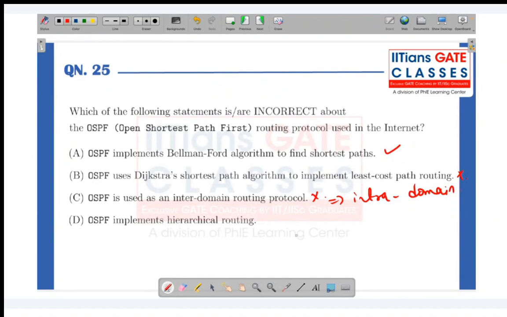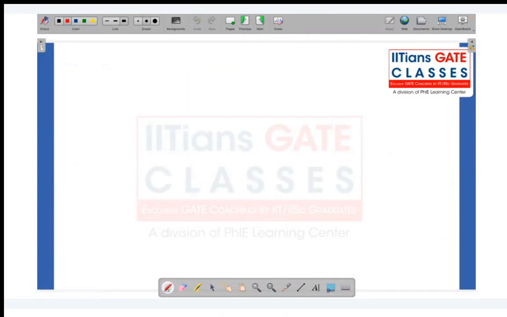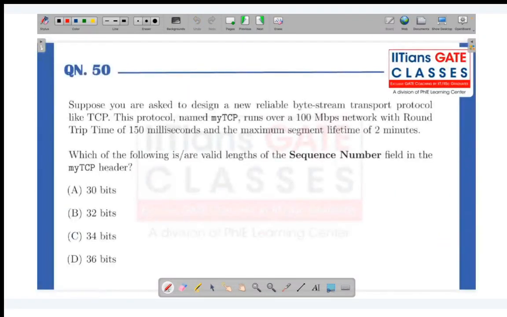Okay. So OSPF implements hierarchical routing. Yes, this is correct because they use area 0. So that's why it's a hierarchical routing. Okay. So yes, the correct options are B and C. Like which of the followings are incorrect? So B and C are incorrect. Come on, next question.